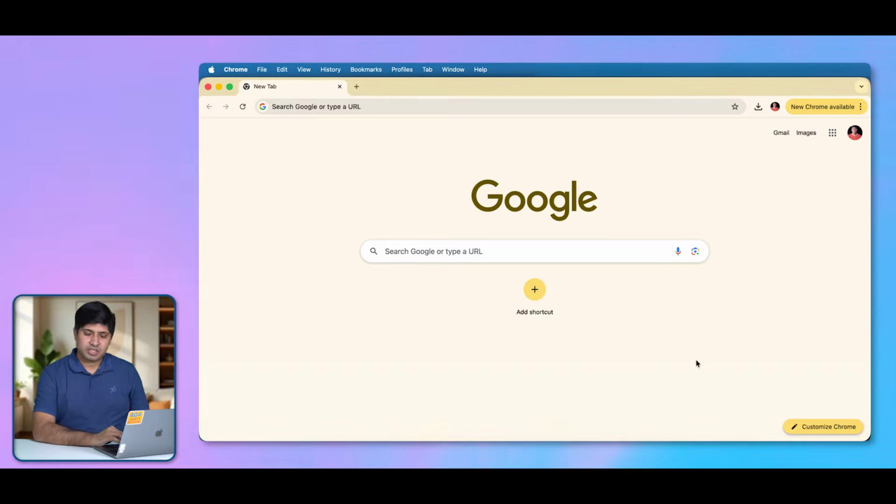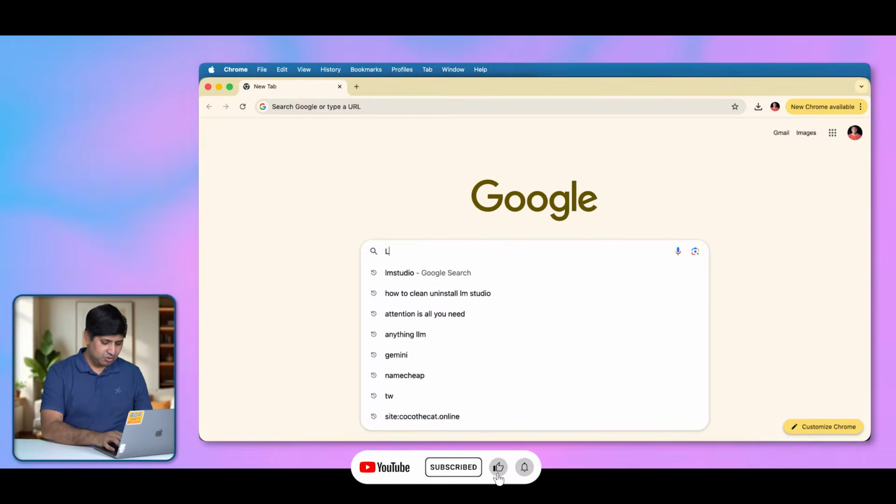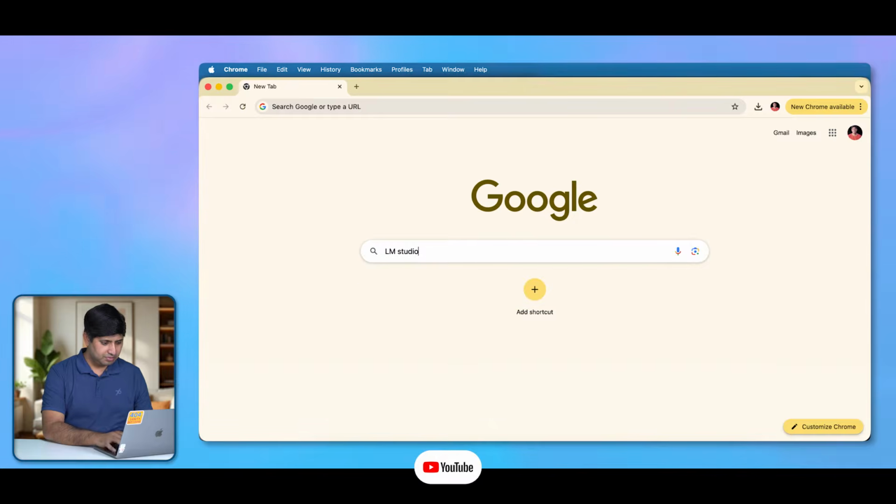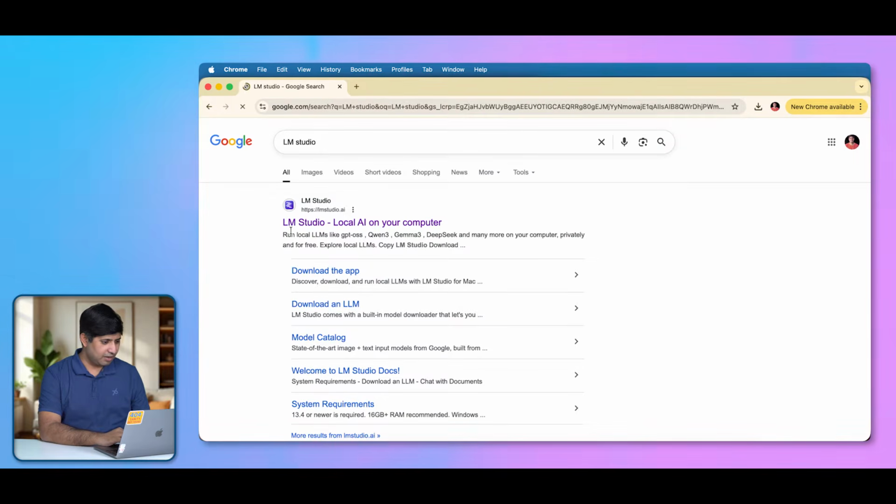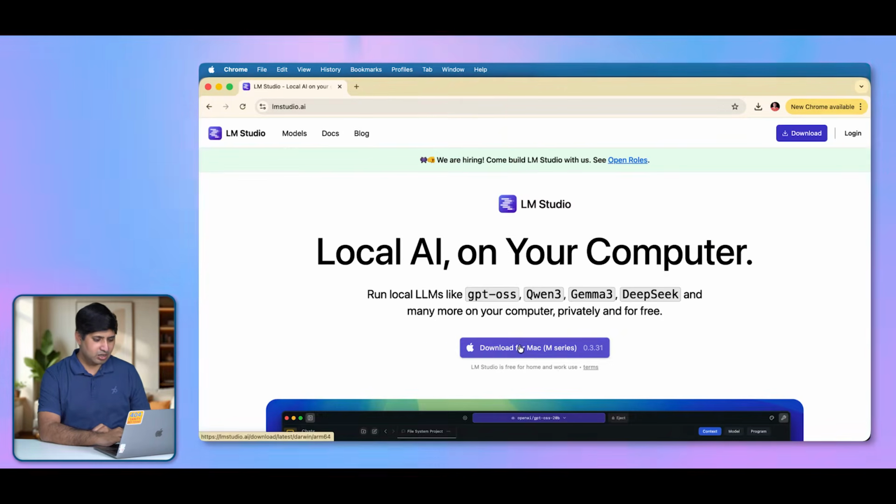So we are on the computer screen and let's search for LM Studio here, and you will have your first search result. Thanks to Google for LM Studio. Just click on this download for Mac button, or if you are on Windows, you will get the download for Windows button. Just click on whatever button you get and the download will start. Let's wait for the download to finish.